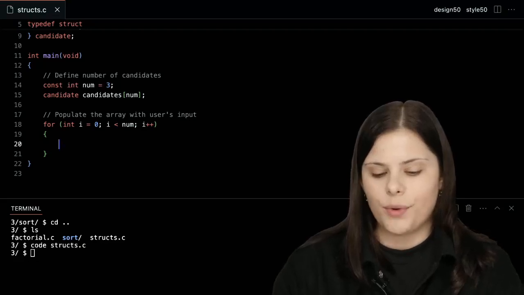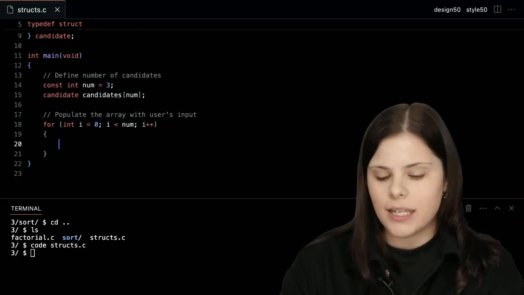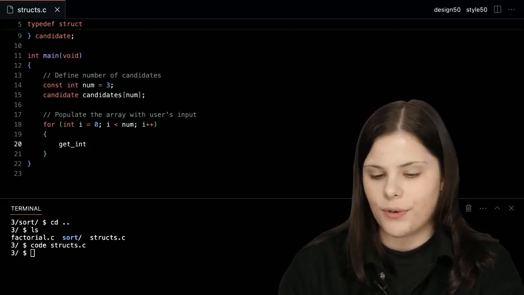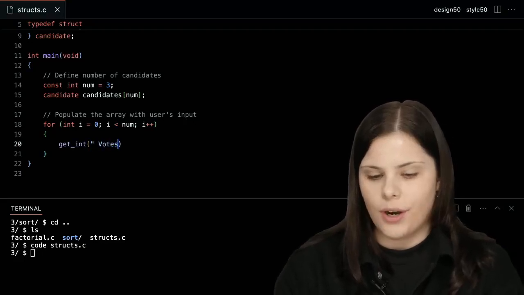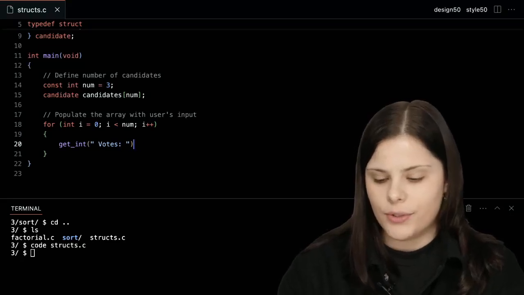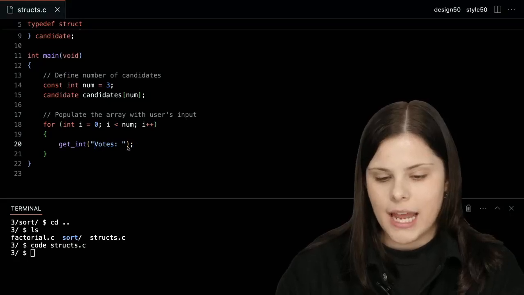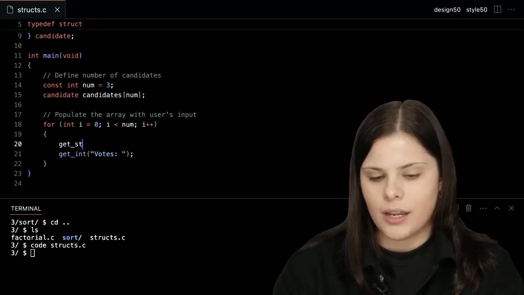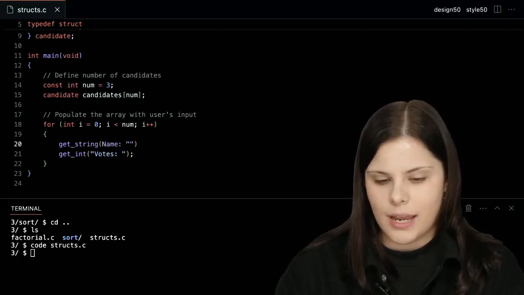And this is where the tricky syntax kicks in a little bit. Let's first write the functions that we're familiar with. So for example, getInt for votes is how I'm going to get the votes for my candidates, and then getString for the name.